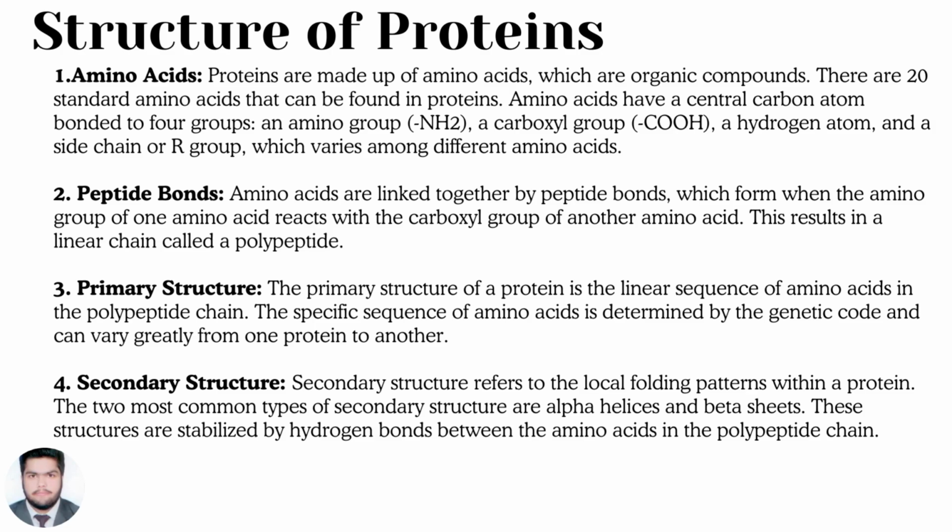Point 4. Secondary structure. Secondary structure refers to the local folding patterns within a protein. The two most common types of secondary structure are alpha helices and beta sheets. These structures are stabilized by hydrogen bonds between the amino acids in the polypeptide chain.